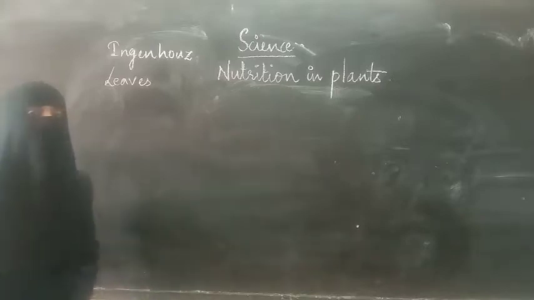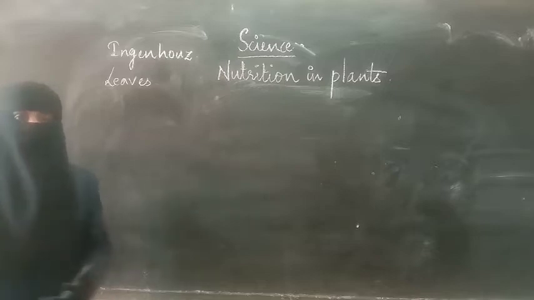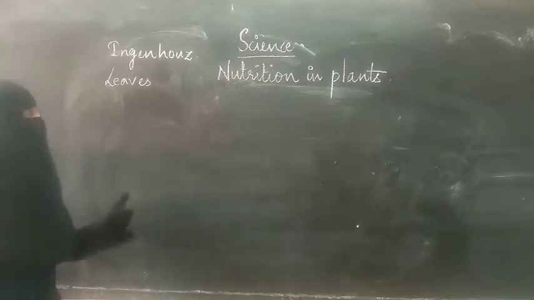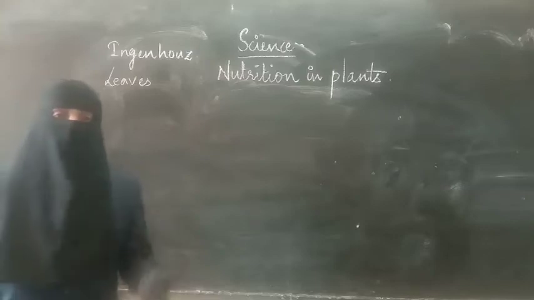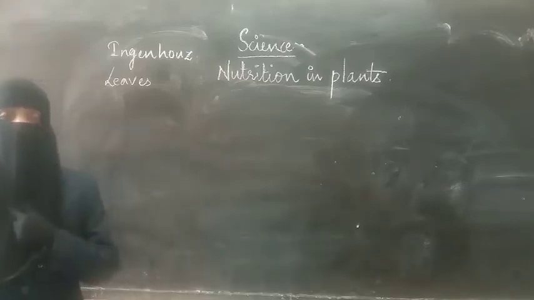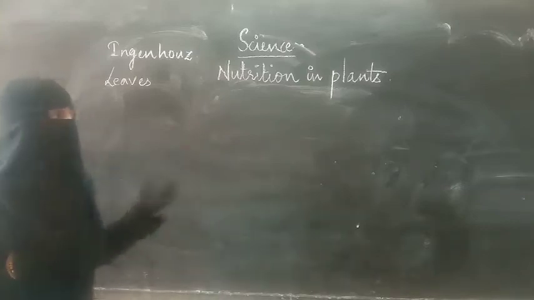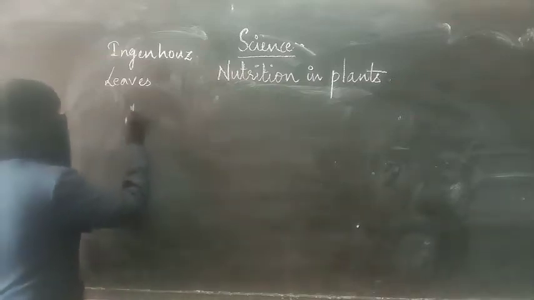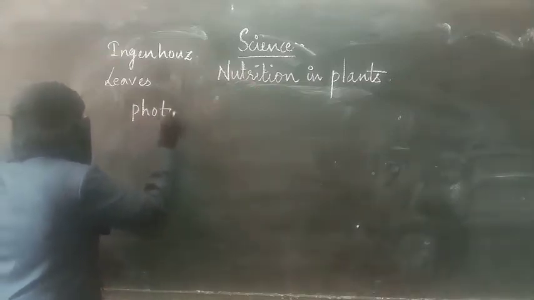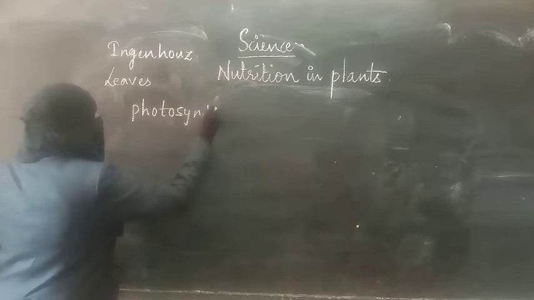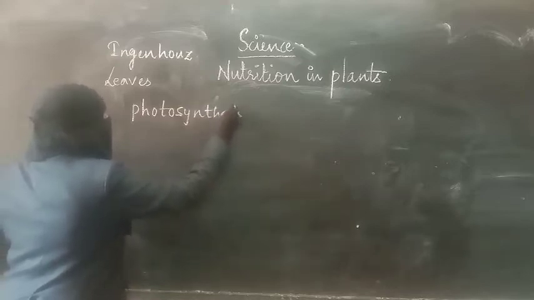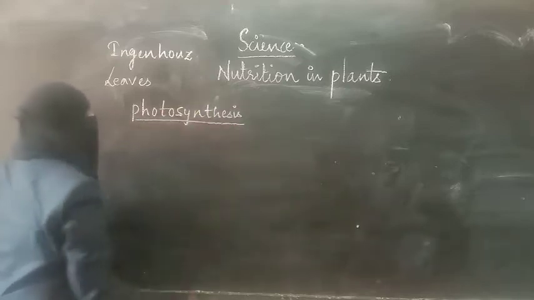After Wilson House, many scientists got excited and became interested to know what plants do using sunlight, air and water. So what plants do is a process called photosynthesis. Let us see what photosynthesis is.